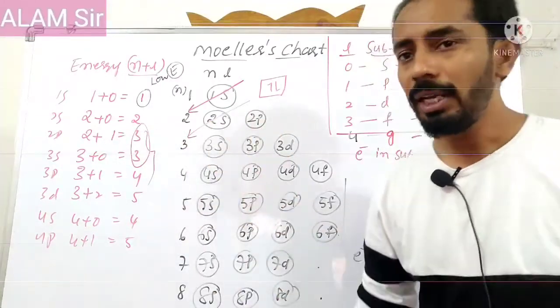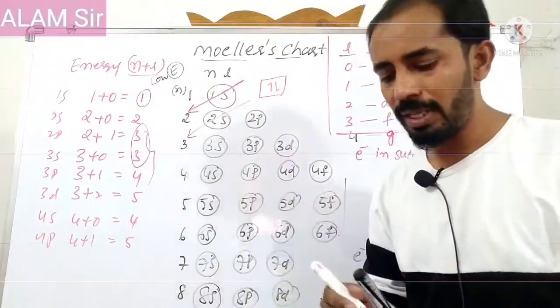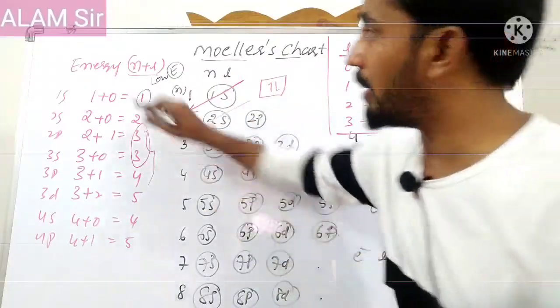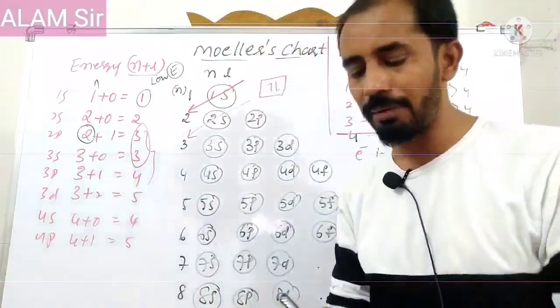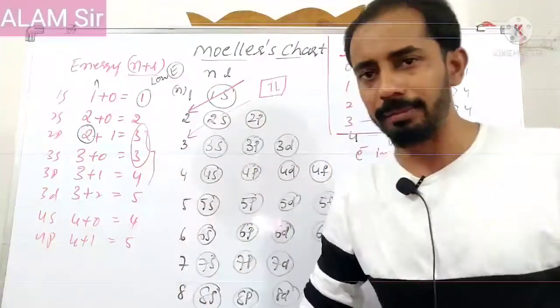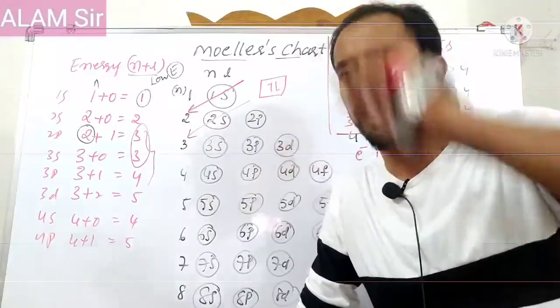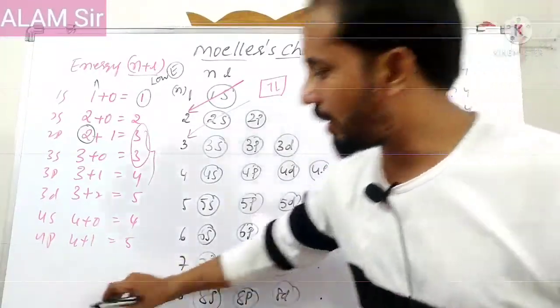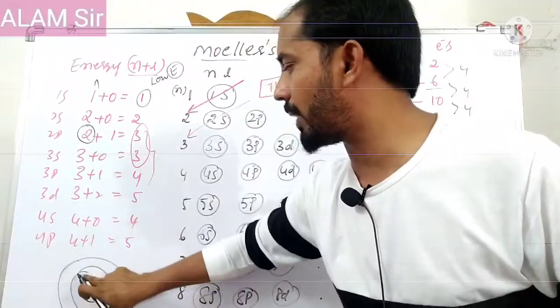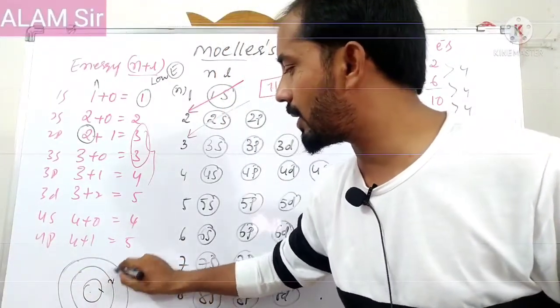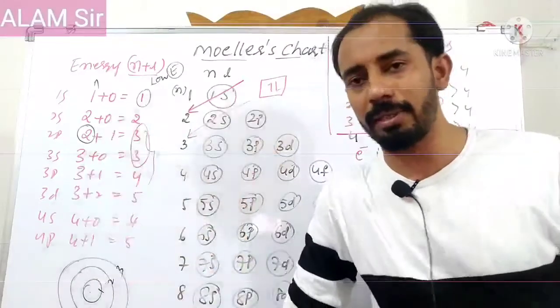If the N plus L value is the same, then we consider the N value. 2p has the lower N value, so it has lower energy. If the N value is high, the energy is high. Because in Bohr's model we discussed that as the N value increases, energy and size also increase.